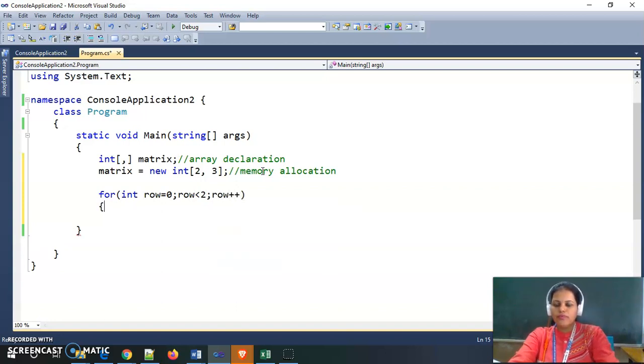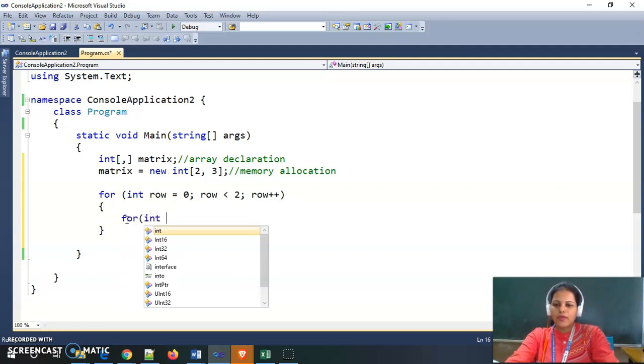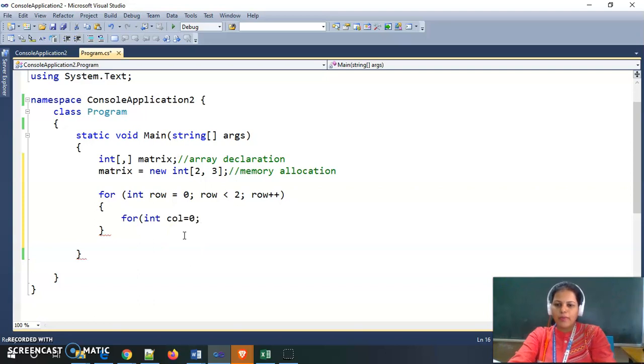So this is the for loop for the number of rows, and inside one row, how many columns are there? We know there are 3 columns inside one row. So I am giving here the column for loop as column is equal to 0 and column is less than 3, because in each row there are 3 columns.